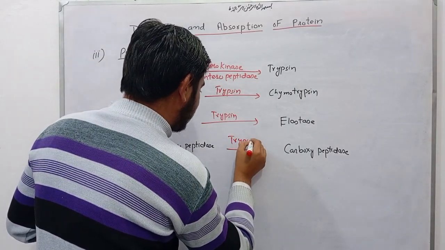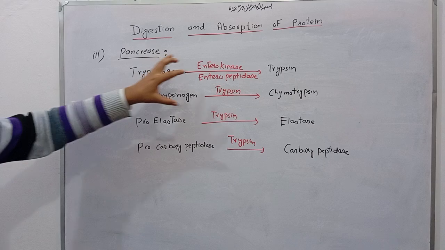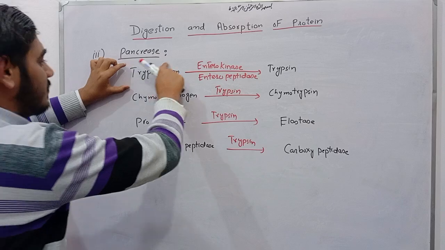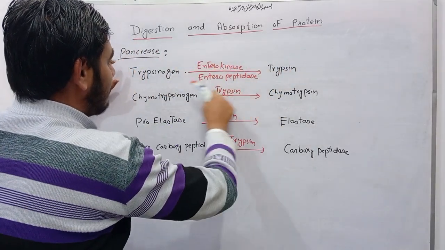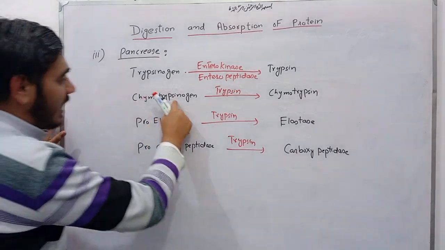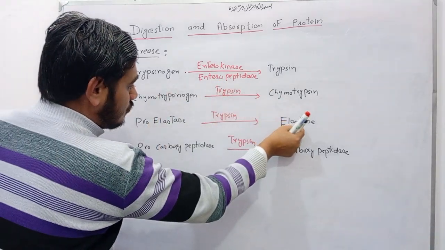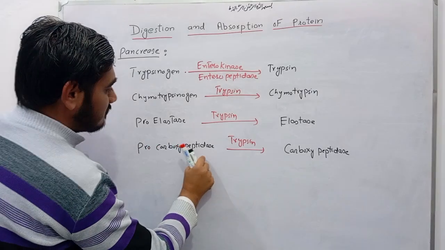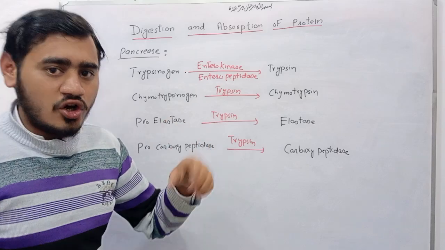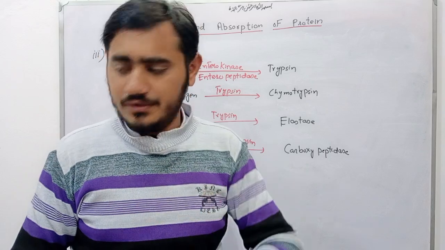So friends, these are the enzymes that are secreted from the pancreas, and these enzymes are present in pancreatic juice. The first one is trypsinogen. Trypsinogen becomes activated with the help of the enzyme enterokinase or enteropeptidase. Another one is chymotrypsinogen. It activates into chymotrypsin with the help of trypsin. Proelastase activates into elastase with the help of trypsin, and procarboxypeptidase activates into carboxypeptidase.